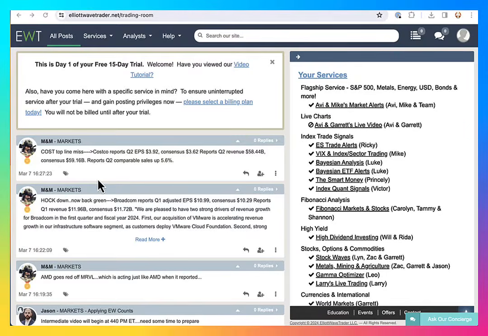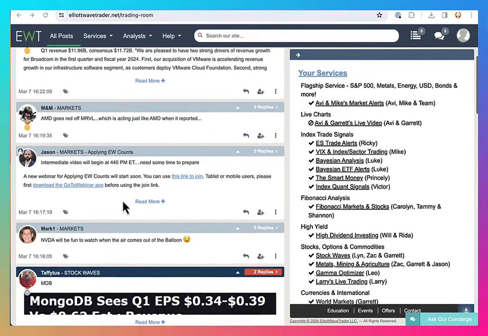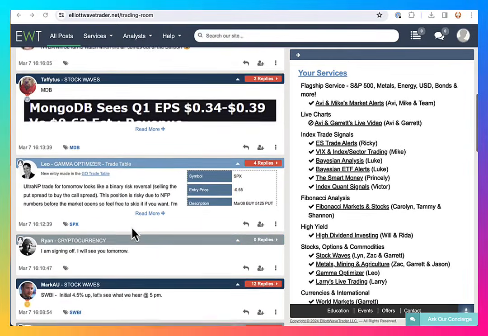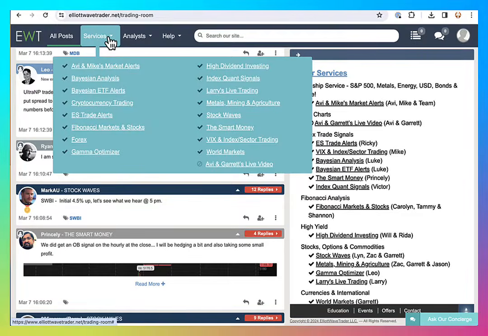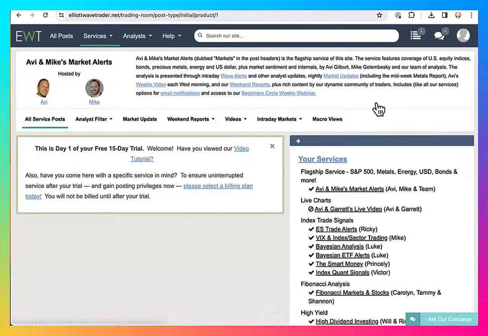When you first visit our ElliottWaveTrader trading room, you'll land here on a page with all the content from all the services that you selected to try. To narrow the content to a particular service you're looking for, select from a service in our Services dropdown or from a list of services in the right column.